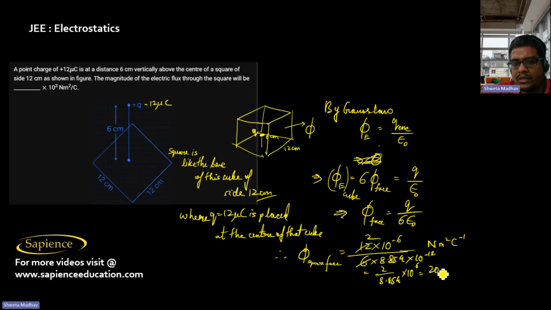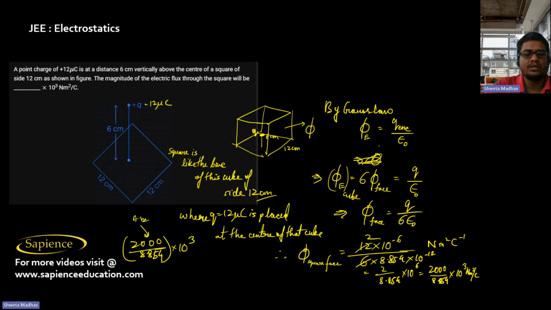So it means I can say 2000 by 8.854 into 10 power 3 Newton meter square per coulomb. So it means we have to find the answer of 2000 by 8.854 into 10 power 3. So this value only will be the answer.